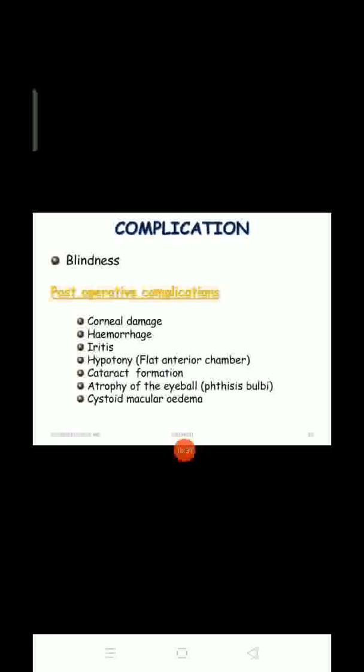This is the most expected question in your final, in your third year, from this unit.